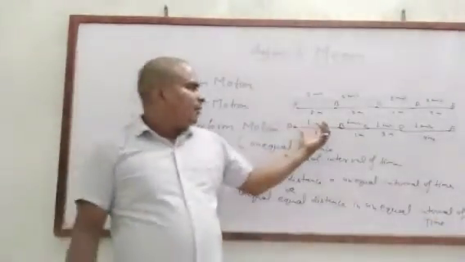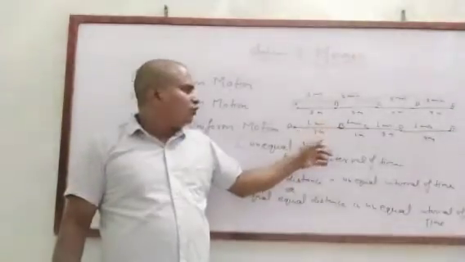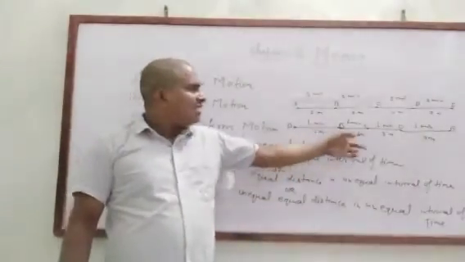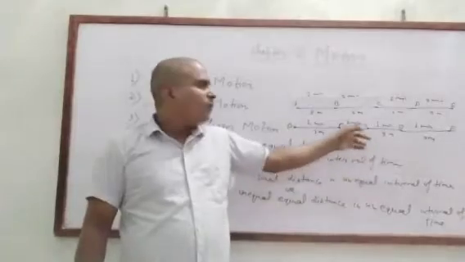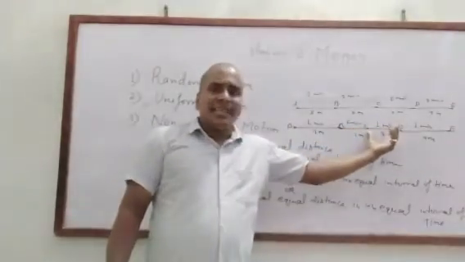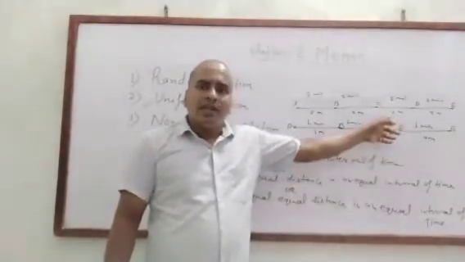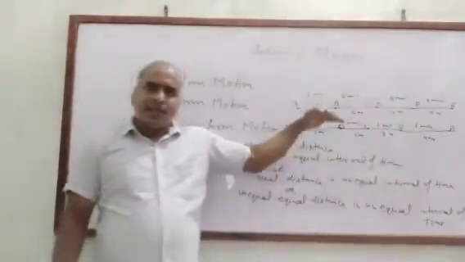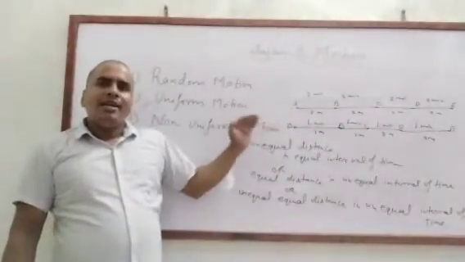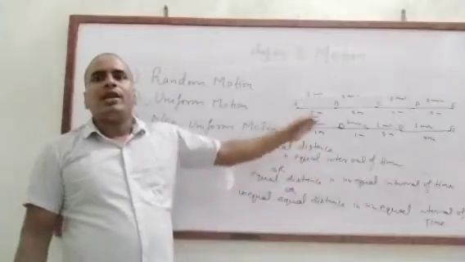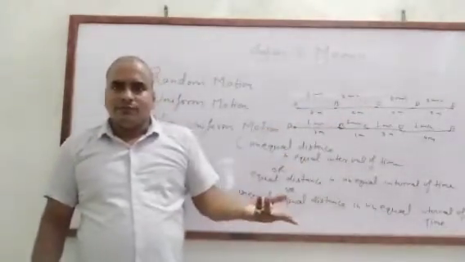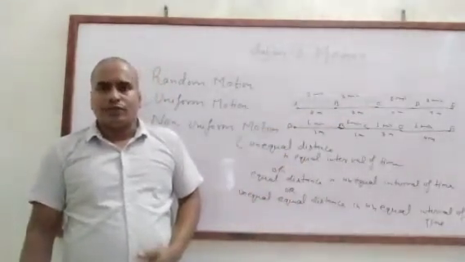The body covers AB, 2 meters in 1 minute, then BC, 1 meter in 1 minute, then CD, 3 meters in 1 minute. Here the body covers unequal distances in equal intervals of time, so it is non-uniform motion.